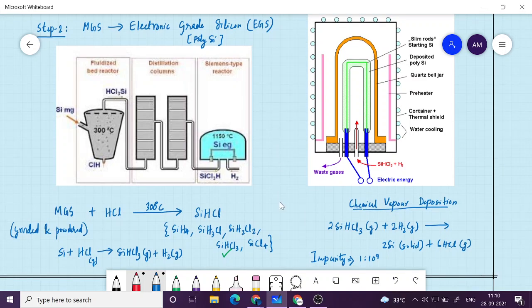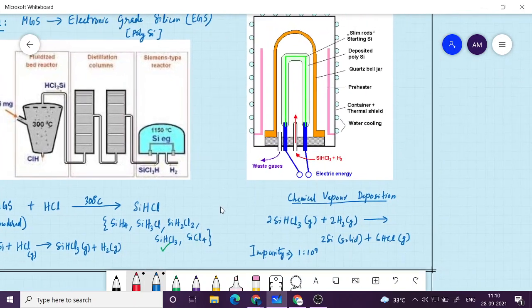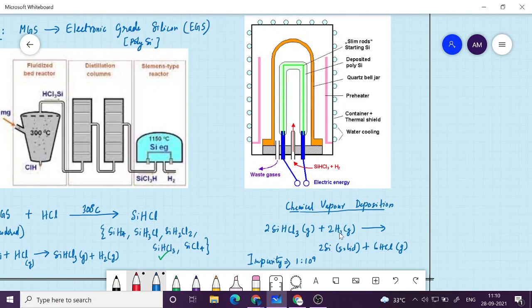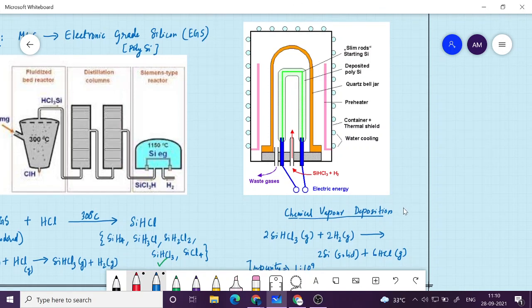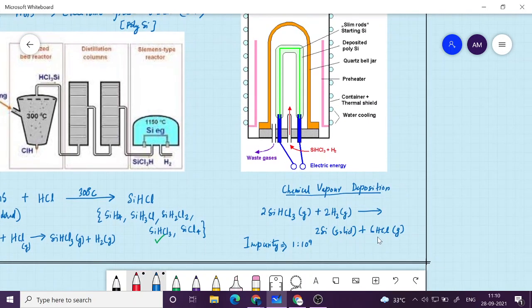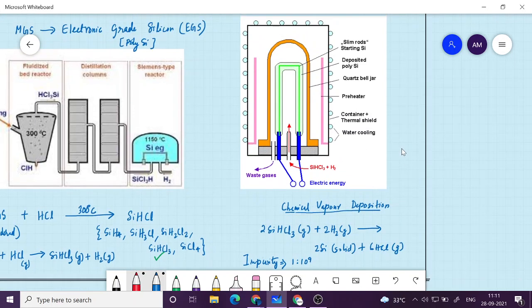Okay, so you separate out trichlorosilane, and then you take the trichlorosilane and react it with hydrogen gas, in a separate chamber which is heated by some rods. You can see here RF heating is taking place, and then it will result in two products. One is silicon, which is in solid form, and hydrogen chloride, which is gaseous. So the hydrogen chloride will be removed, and the solid will actually be formed in the form of a rod. So you can see here.